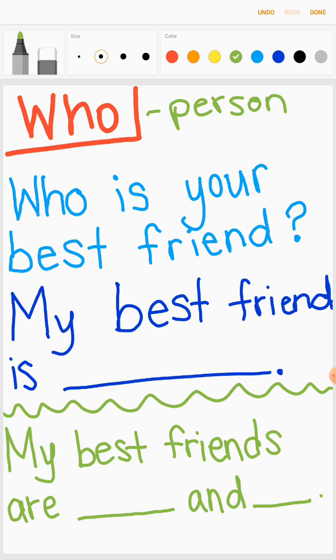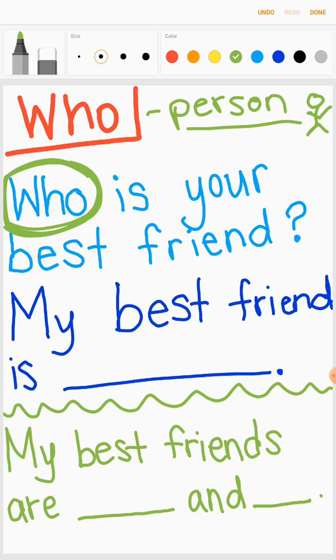So remember, our question word for today is who. Who is asking about a person. So if you are asking a question about a person, what word can you use? Who. And what do you need to end your question with?